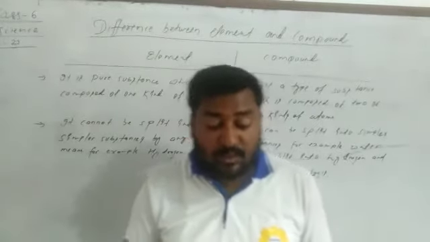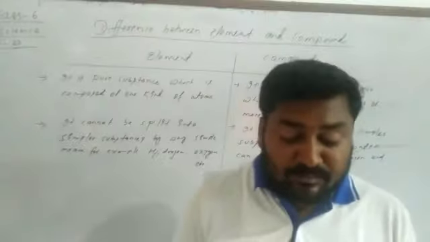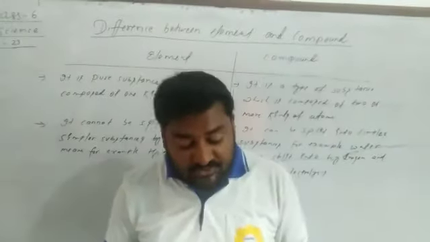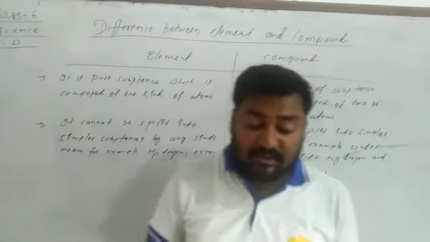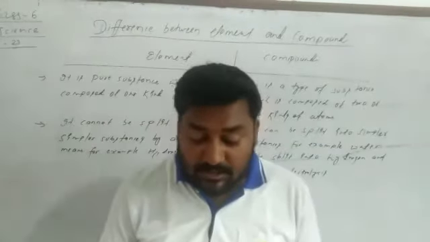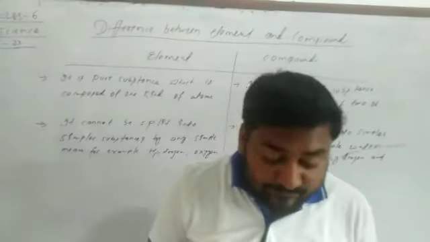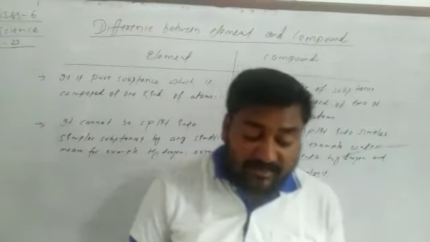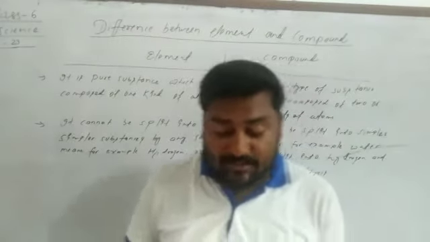Just like the questions here: what is matter? What is volume? What are the physical states of matter? D, define solid, liquid and gas. E, define melting point, freezing point, evaporation and sublimation. F, define elements and compounds with four examples of each.